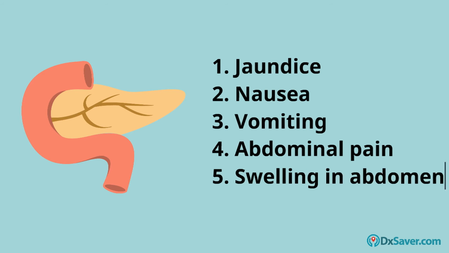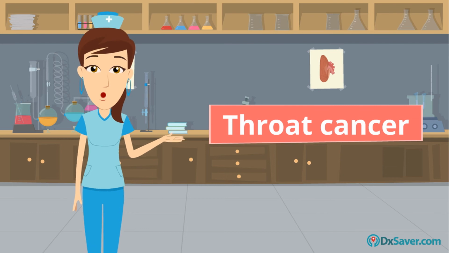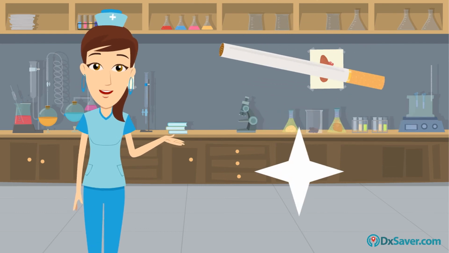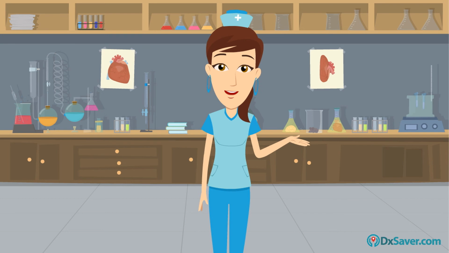The next common type of cancer is throat cancer. In this case, the cancerous cells occur in the throat, voice box, or tonsils. Excessive tobacco and alcohol usage may increase the risk of getting throat cancer. The symptoms of throat cancer are cough, voice change, ear pain, difficulty swallowing, and soreness in the throat.